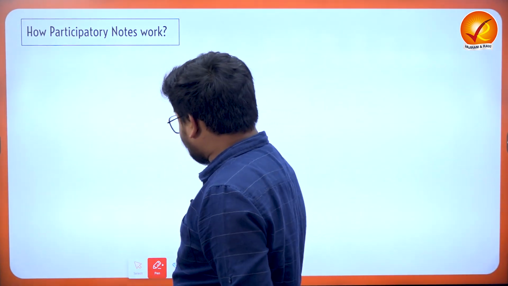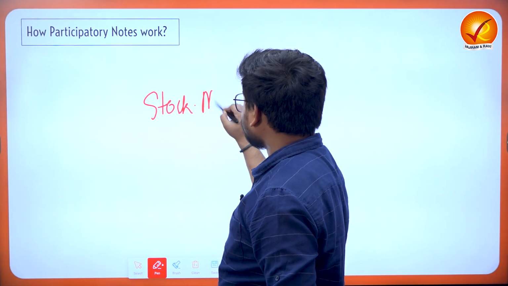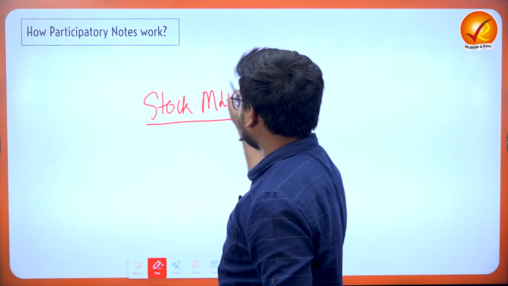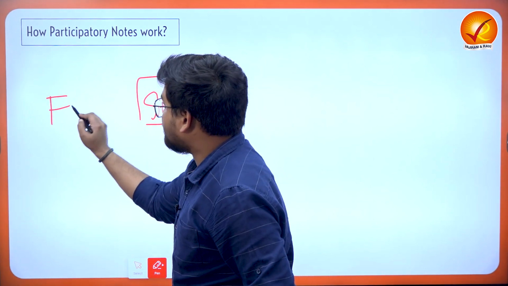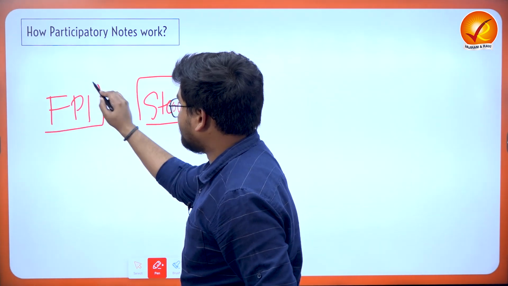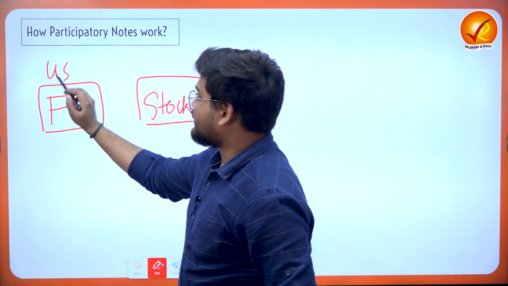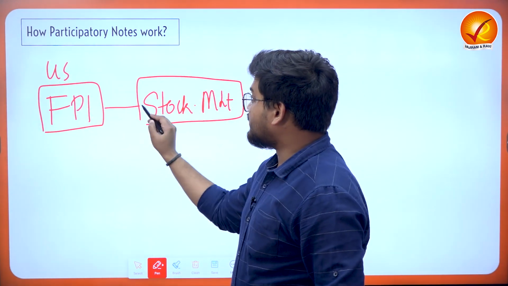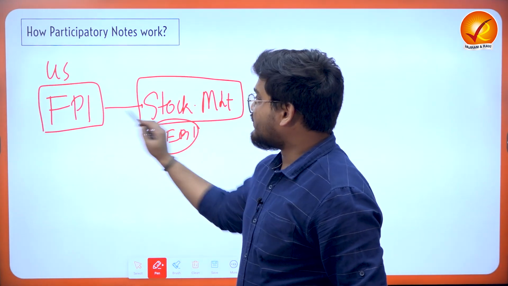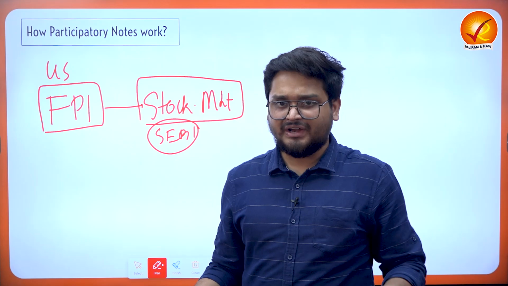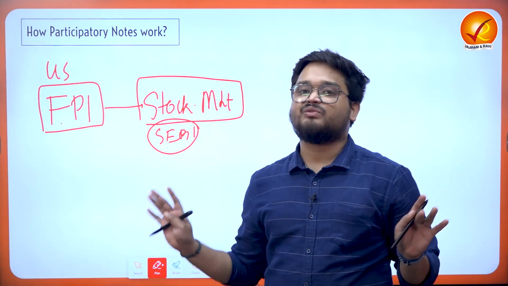Now, in India, we have the stock markets, right? And there are many people who can invest in the stock markets. Now consider there is a foreign portfolio investor, right? This foreign portfolio investor may be resident in the United States and is registered with SEBI in India, and only after registration can he invest his money in the Indian stock markets, right? So this is how an FPI invests in the stock markets in a very simple way.